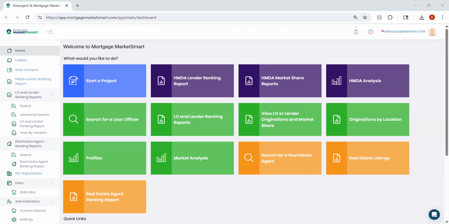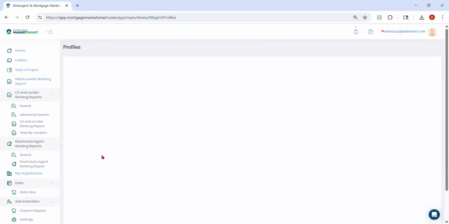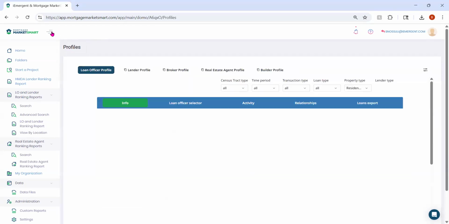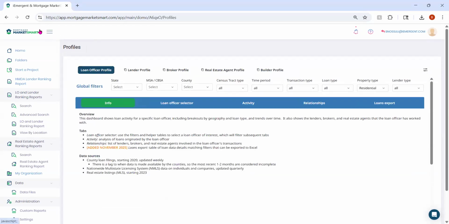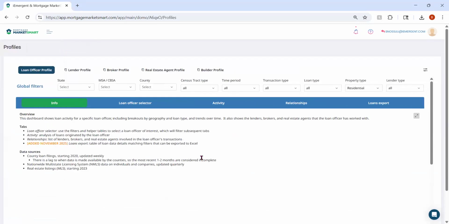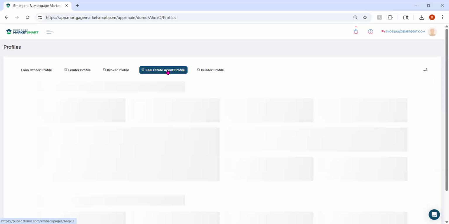Welcome to Mortgage MarketSmart. In this video, we're going to be looking at the profiles tile and specifically the real estate agent profile. So from our landing screen here, we're going to click on the profiles tile. And while this loads, we are going to go to the three lines next to the Mortgage MarketSmart icon and click on them to give us more real estate on the screen. We're then going to click on the real estate agent profile right here.